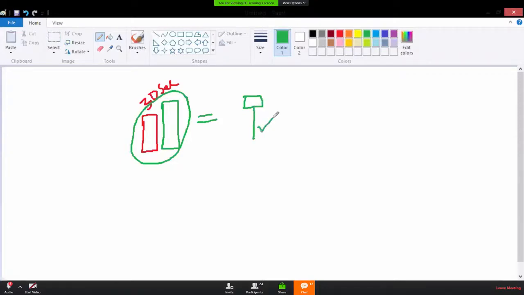The below wick is a rejection from buyers. You can see in this candle, the price started from this level. As soon as the market hit this level, buyers entered from this level to this level. Okay, this is opening price, this is low price, this is high price, and the closing price.